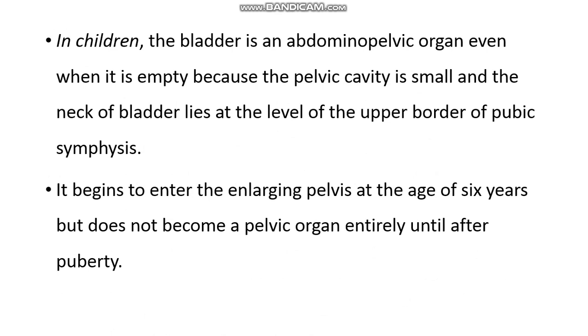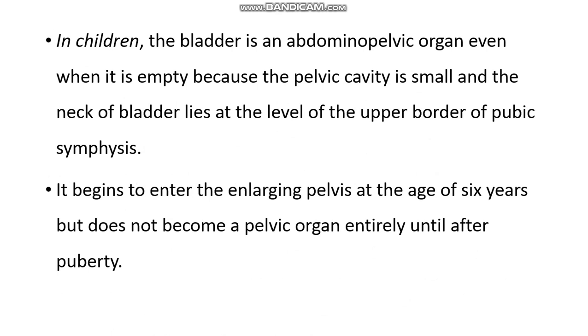It begins to enter the enlarging pelvis at the age of 6 years, but does not become a pelvic organ entirely until after puberty.